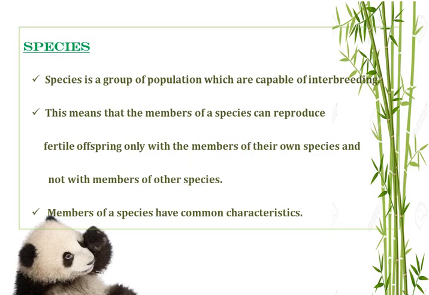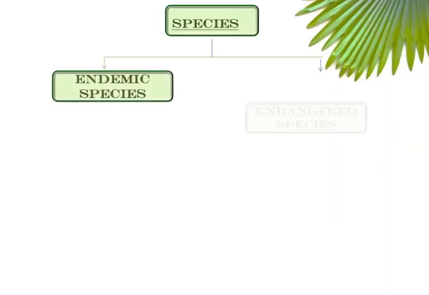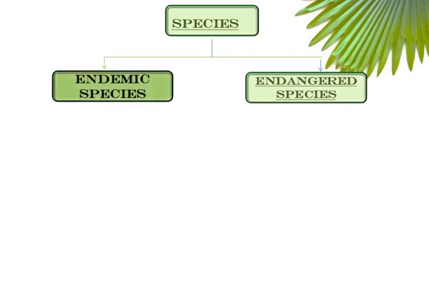For example, a lion is able to breed only with a lion. It cannot breed with a deer. And the members of the species have common characteristics. Species can be classified into endemic species and endangered species.